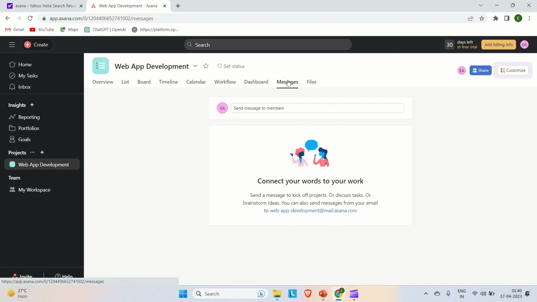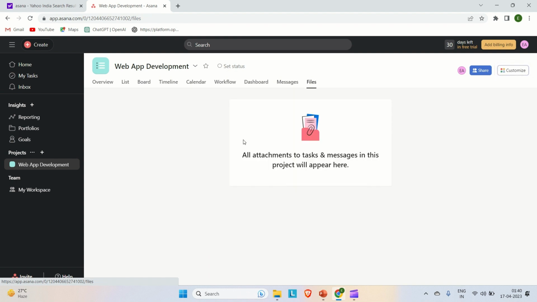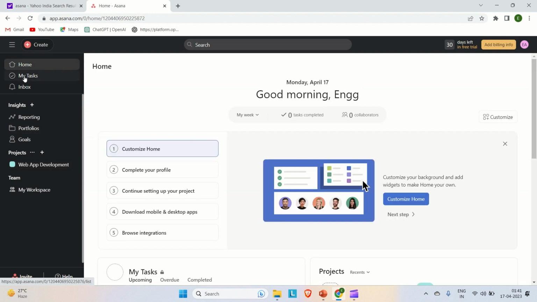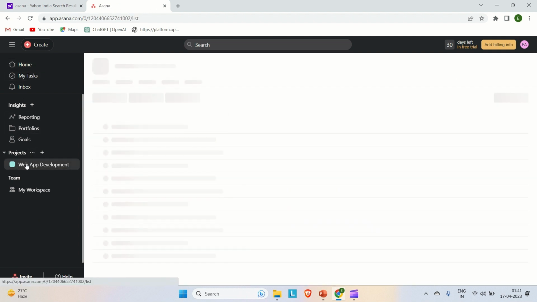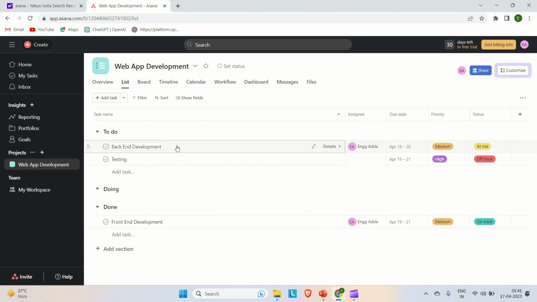Let me go to the messages. Here you can directly search for your team members and message them. Okay, coming to the files, here we can provide all the attachments related to the project so that anybody who has access to this project can come and see those things. So this is how Asana looks. Based upon your requirement, you can customize your projects and their working. So this is a very cool tool you can use for your project development.